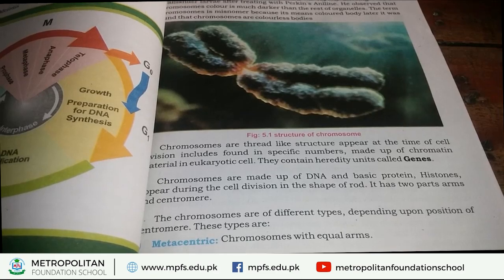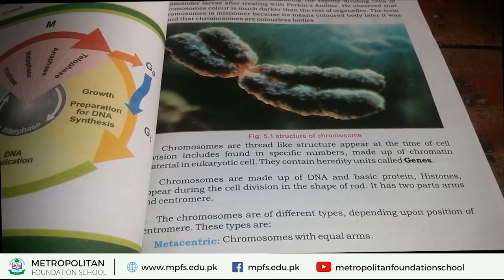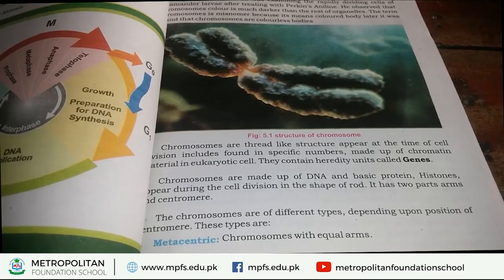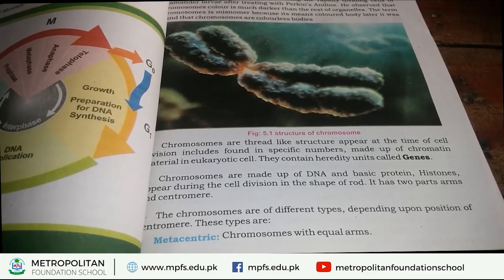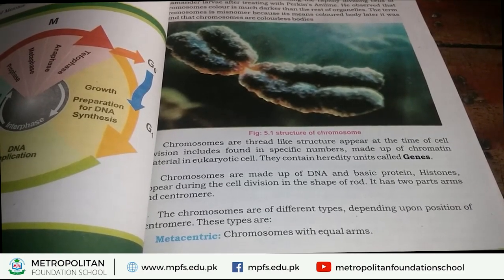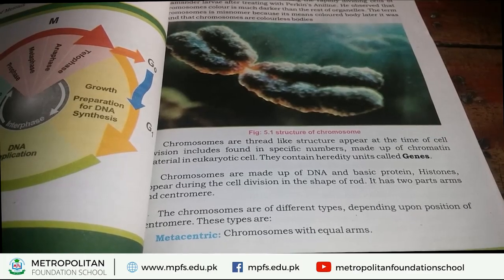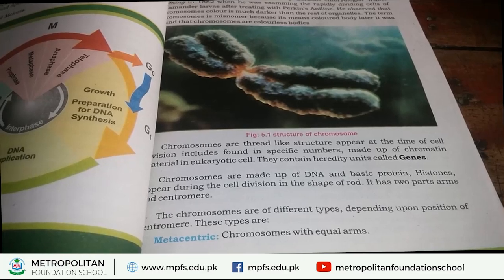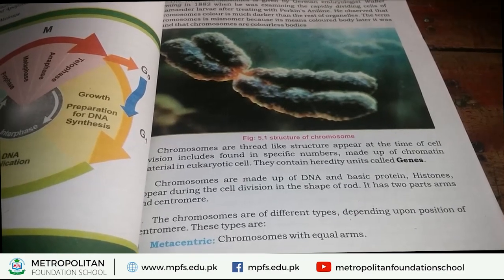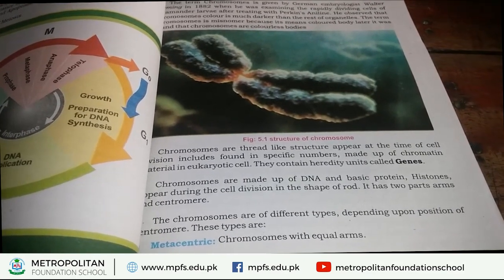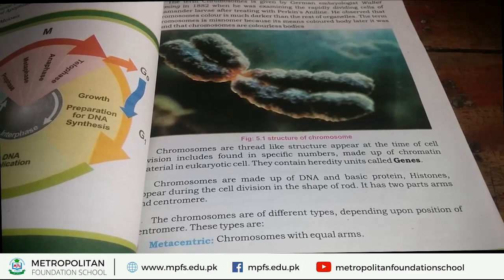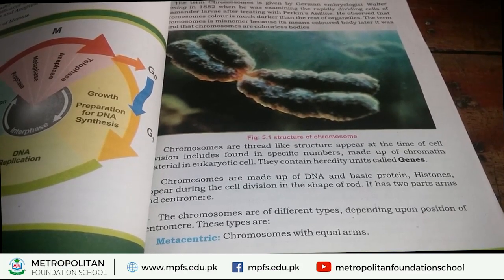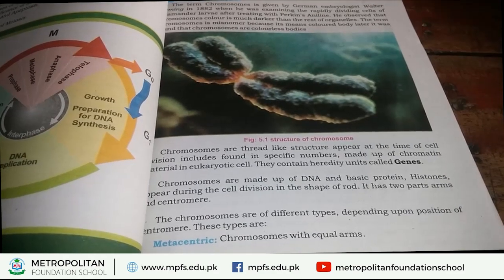Okay, where they appear during the cell division in the form of rod-like structure. If you look at the picture, the structure of chromosome appears in the form of a rod. It's shaped like a rod. Therefore, they are called rod-like structure.